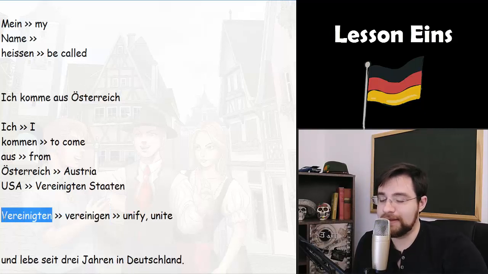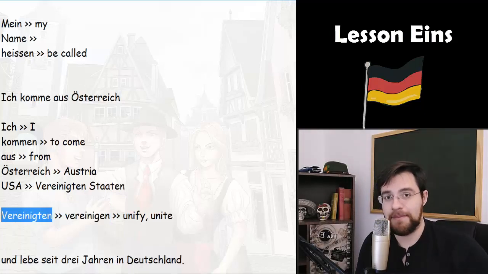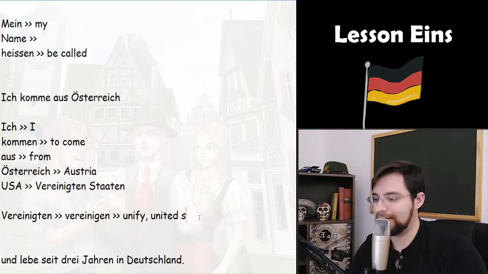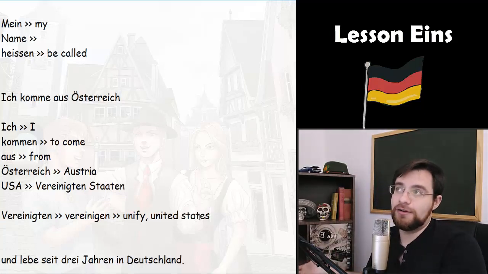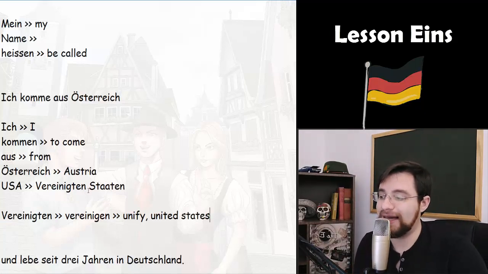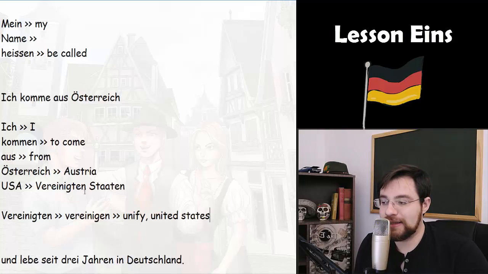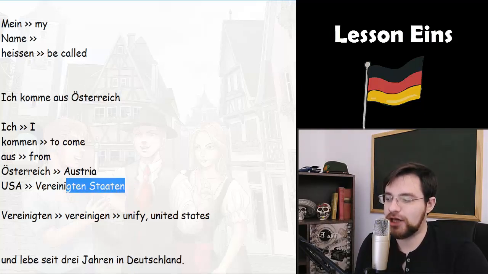But here this verb is in the past tense, Vereinigten, because we say United States, the states that got united. Vereinigten Staaten, and Staaten means states.